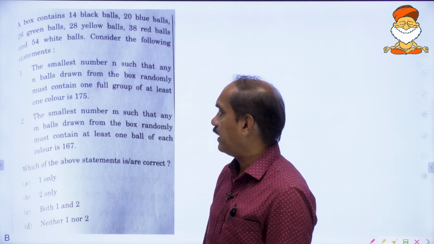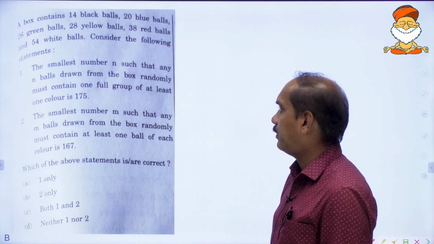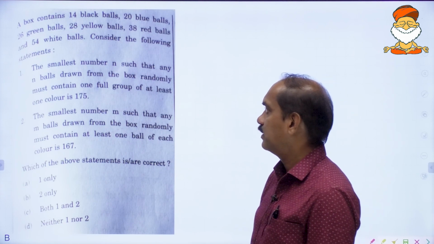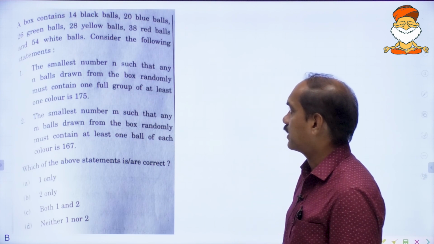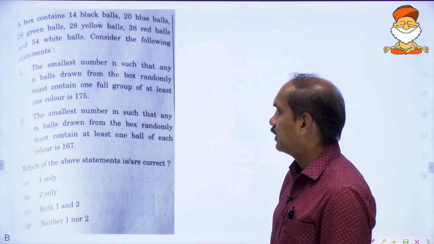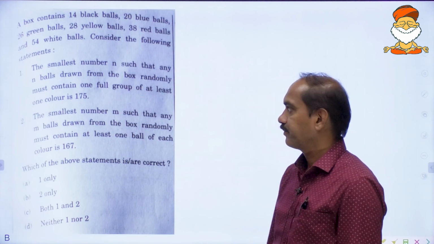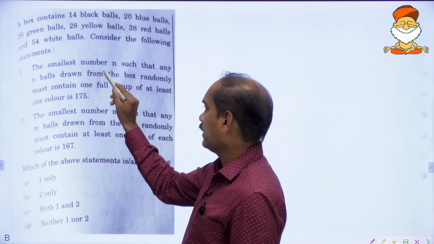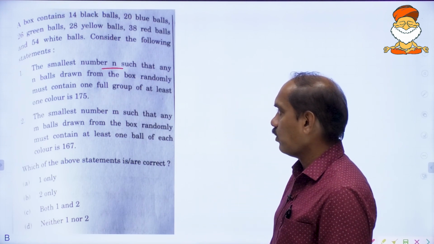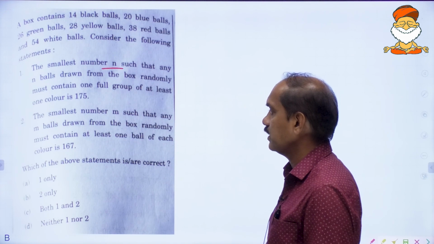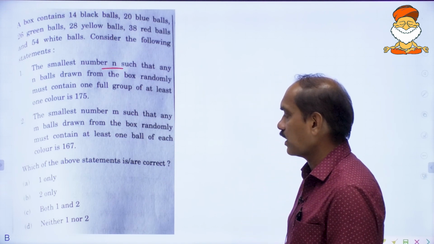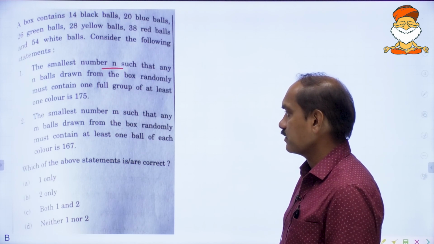A box contains 14 black balls, 20 blue balls, 26 green balls, 28 yellow balls, 38 red balls, and 54 white balls. Consider the following statements. 1. The smallest number n such that any n balls drawn from the box randomly must contain one full group of at least one color is 175. 2.